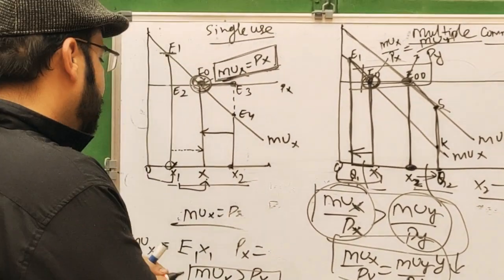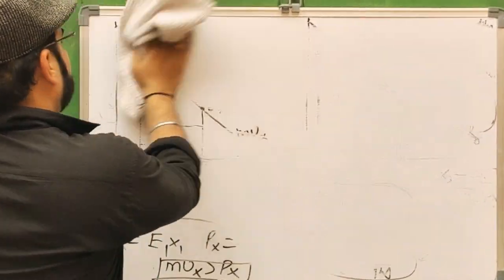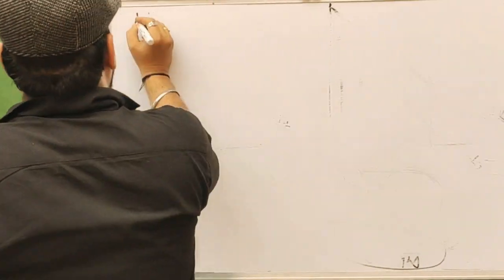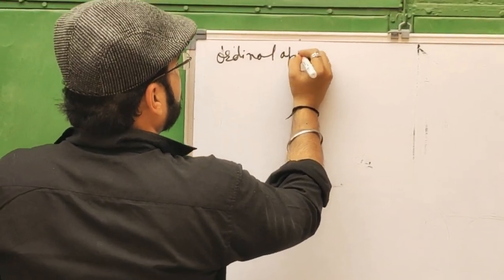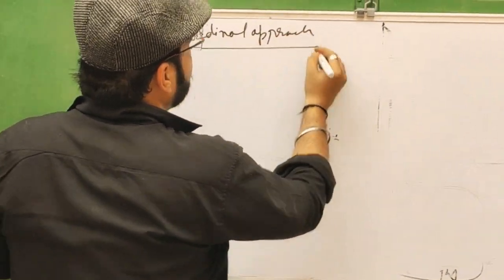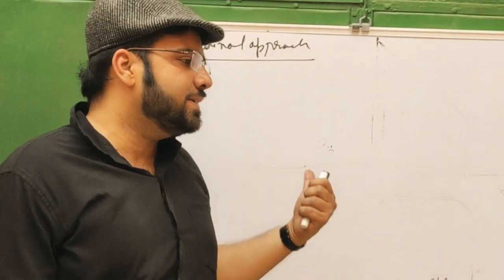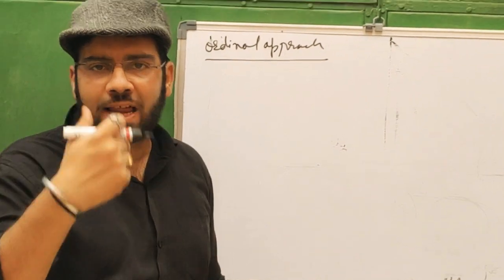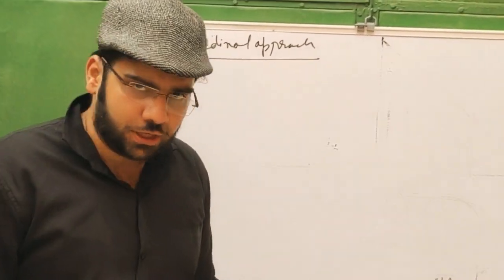Now we will take the ordinal approach. The ordinal approach was actually given by Professor J.R. Hicks and Allen in the restructuring of the theory of value in 1934 and in Value and Capital in 1939.